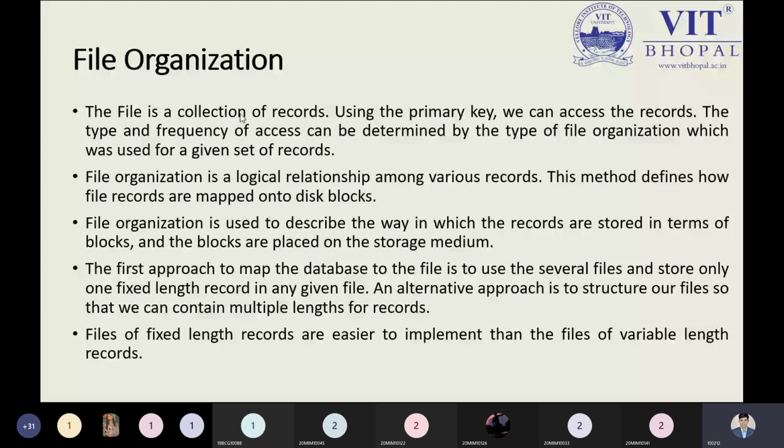So file organization basically represents the relationship between the various records. If we have multiple, many different kinds of records, how do we provide the relationship? This is a way by which we can do it. File organization also describes the way in which the records or information we have are stored in terms of blocks. So that is the point we need to understand: what is meant by file organization and how to store the information.